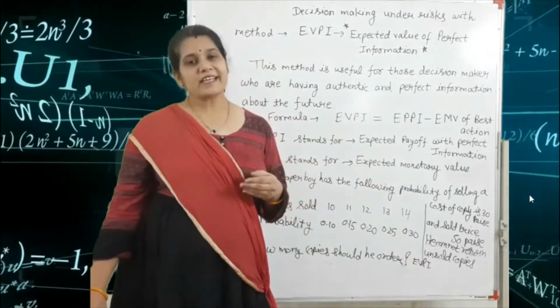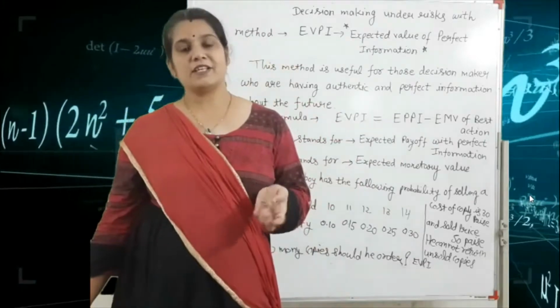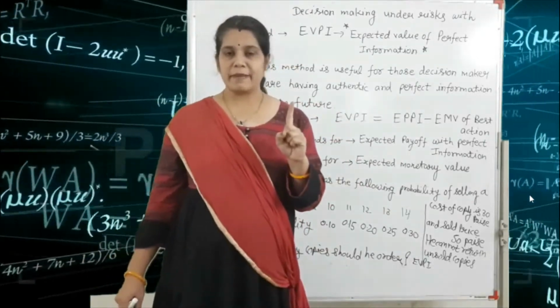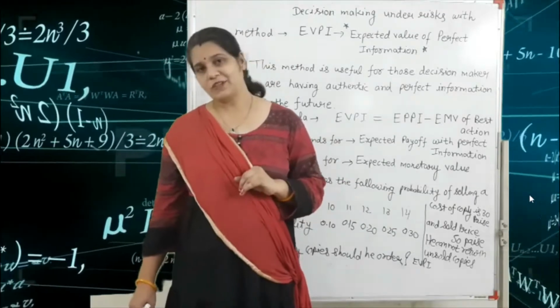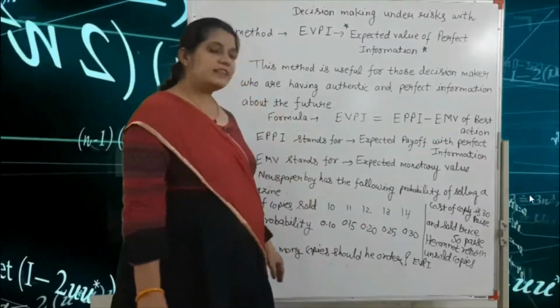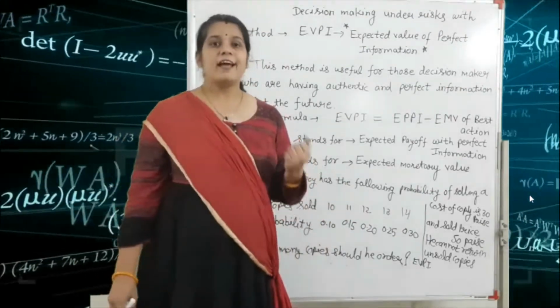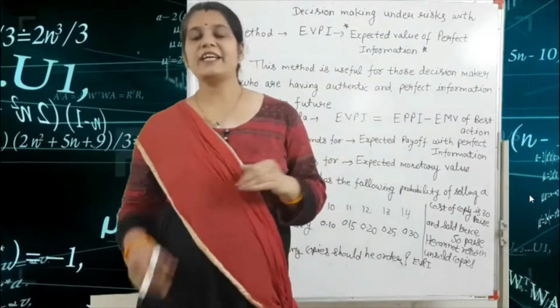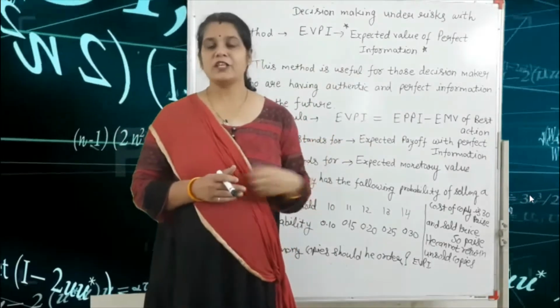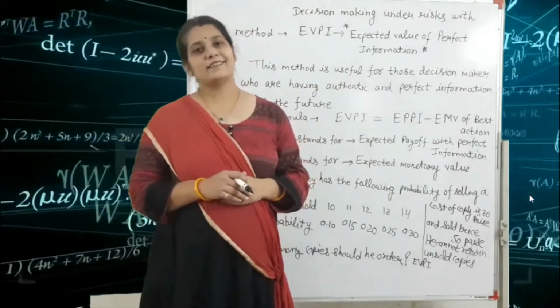For example, if the supply is 12 and the demand is 11, one copy is remaining, and he cannot return the unsold copy. We have to find how many copies he should order and calculate the EVPI.